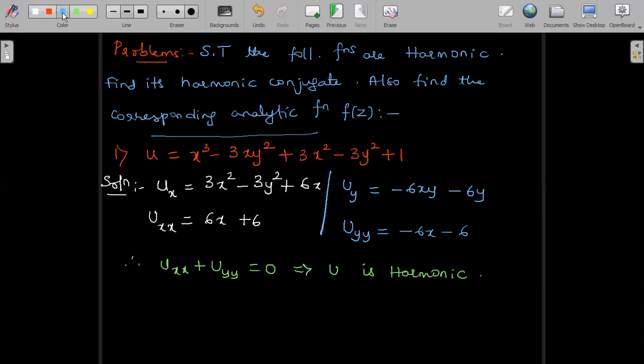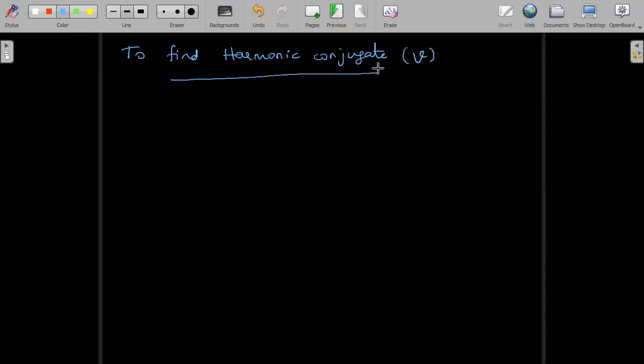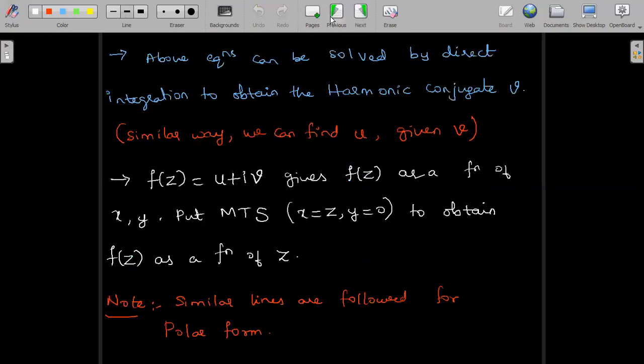So next we will do it. I'll just do the same thing in the next page for convenience. Our aim is to find the harmonic conjugate, which is denoted by v. Here u was given, so we have to find its harmonic conjugate v.